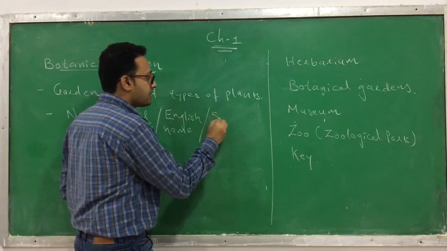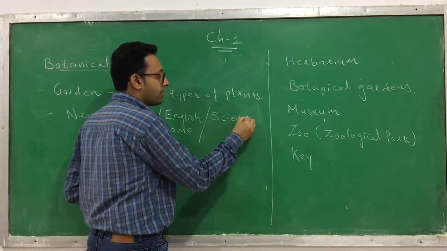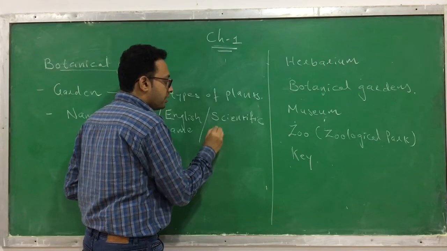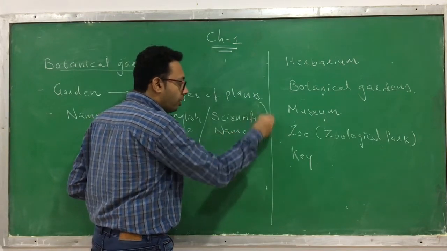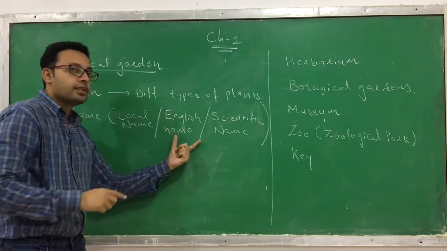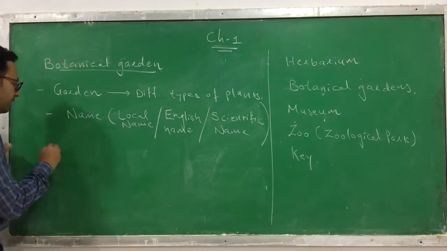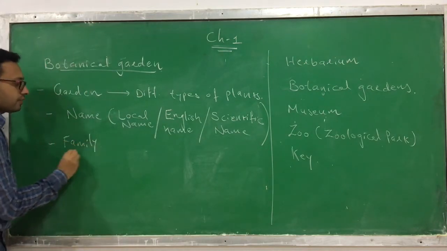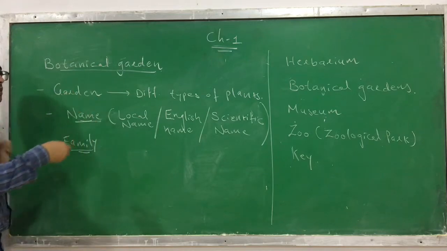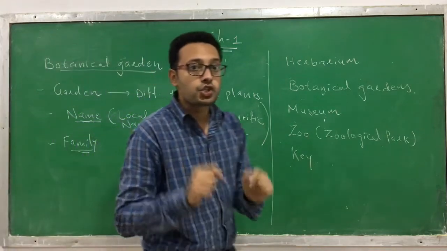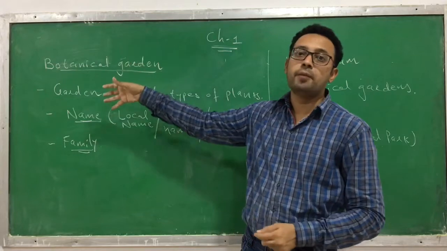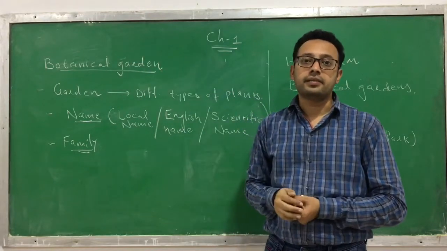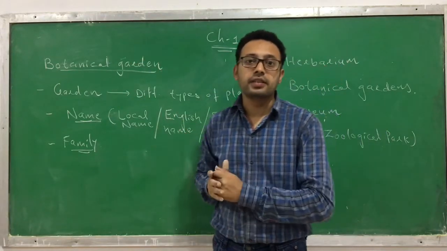And last is the scientific name, or you can say the botanical name. All these three names should be written. And along with that, the family of the plant should also be written. Family. These two things should be labeled to a plant in a botanical garden. This is a must.